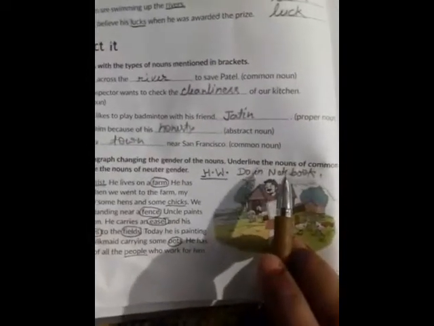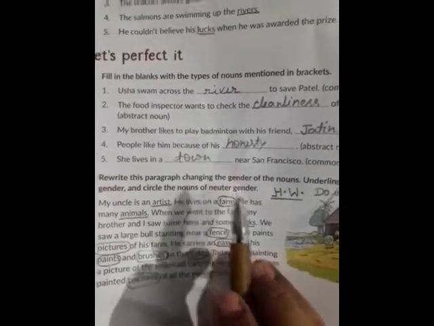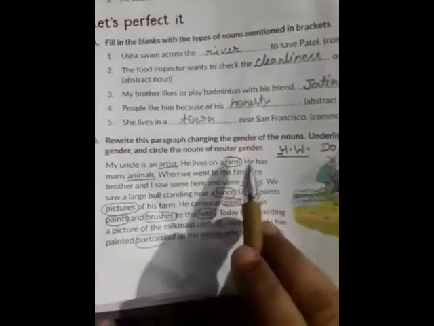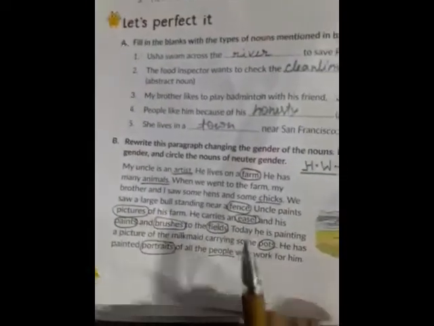Okay children? The second part of this exercise is underline the nouns of common gender and circle the nouns of neuter gender. This second part we will do in book only. We will circle and we will underline the common gender and neuter gender. That I have done in the book. I will send the PDF of it. You will do in the book.